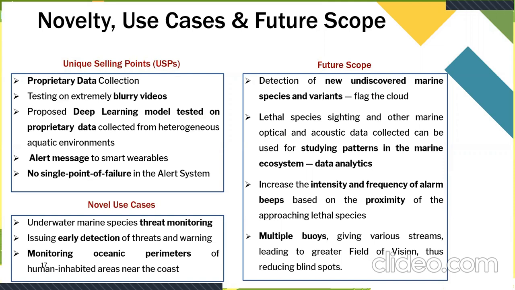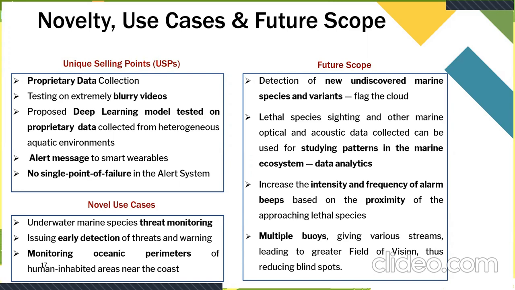The use cases of our algorithm would basically be for the obvious case of underwater marine species threat monitoring. We provide early detection of threats and warning, and this system can also be extended to monitor oceanic perimeters of human inhabited areas near the coast, maybe by deploying a set of buoys, all of which communicate with the base station. Future work along these directions could lead to features like the system flagging the cloud whenever it discovers a marine species or a variant of it that it has never seen before, and this could actually help with underwater research.